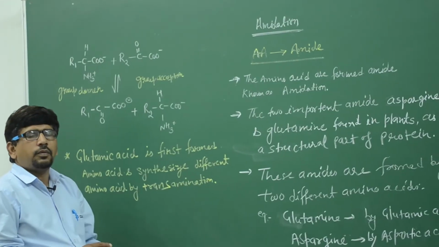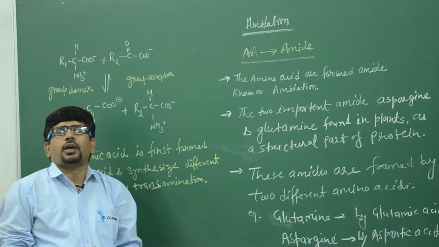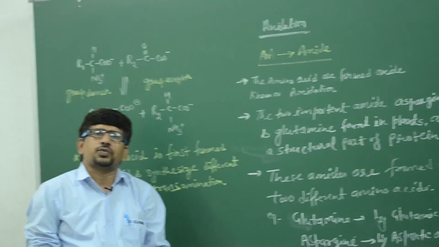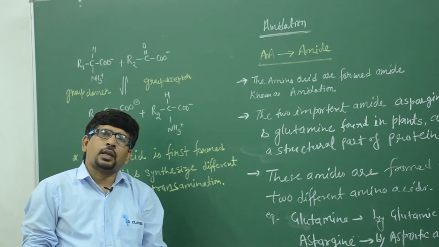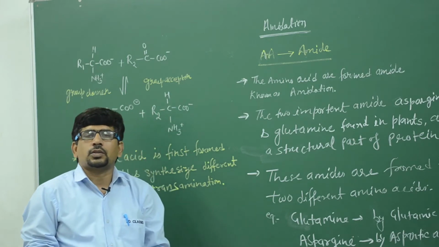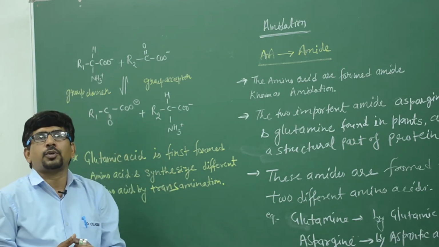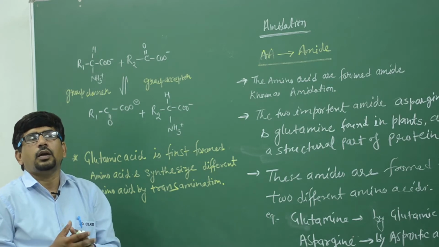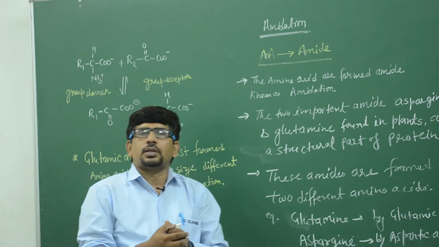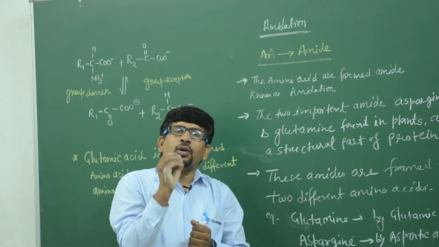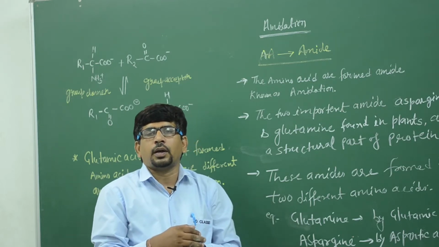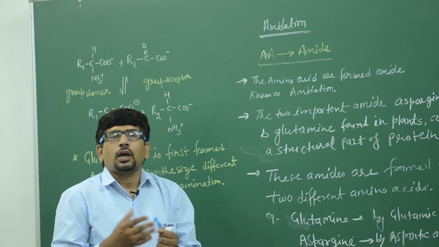So students, we discussed the fate of ammonia. NH3 is converted to NH4, the ammonium ion, and NH4 is converted to amino acids, because NH3 is toxic and NH4 accumulation is also toxic in the plant cell. So NH4 is converted to the amino acid. Clear? So amino acids are formed with the help of the ammonium ion, which is known as amination,